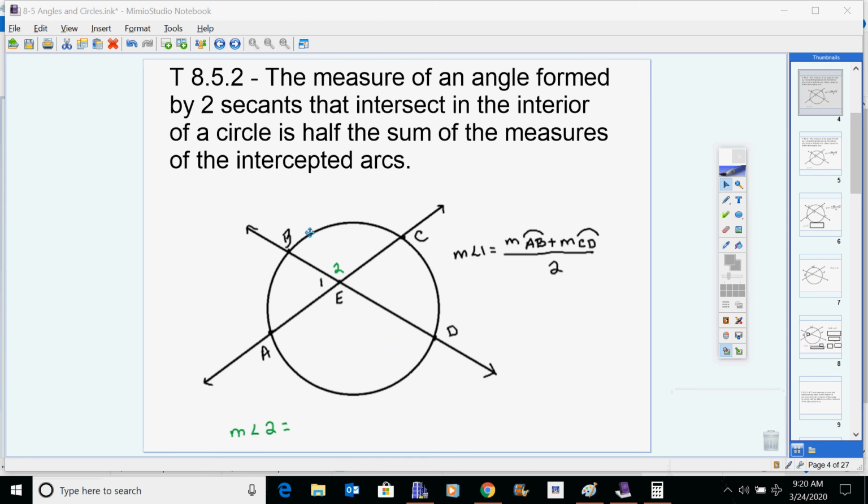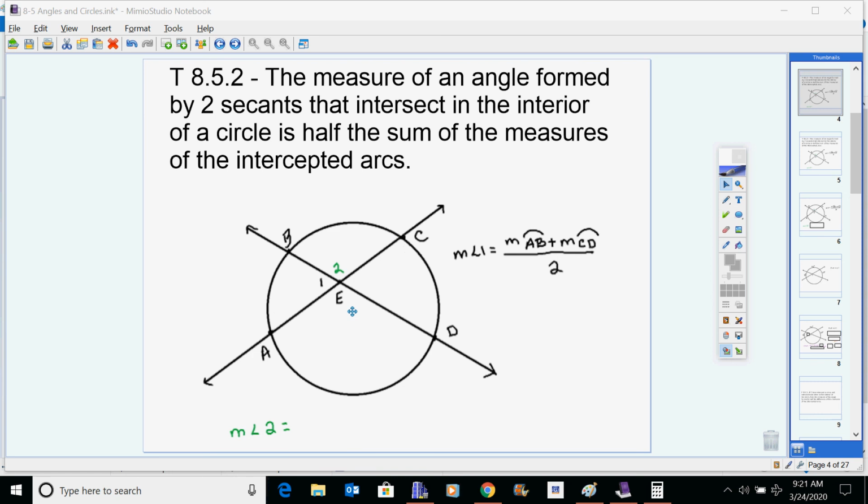Another thing that we have as a trait is that if you have 2 secants crisscrossing in the middle, the angle in the middle is the average of the measures of the arcs.